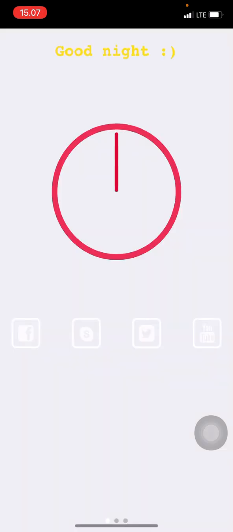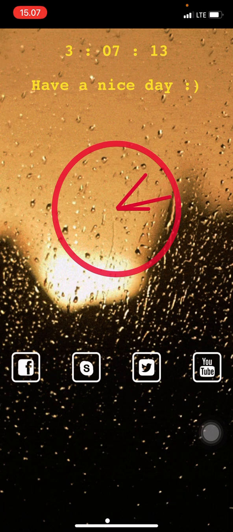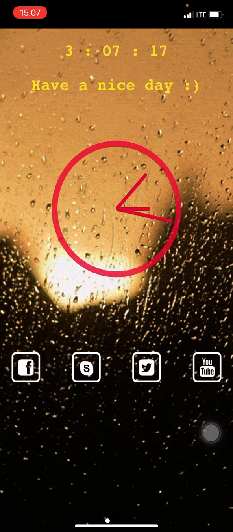that is a raindrop theme I found. It's good for rain when it's raining. So bye bye. I pretty much like this theme.